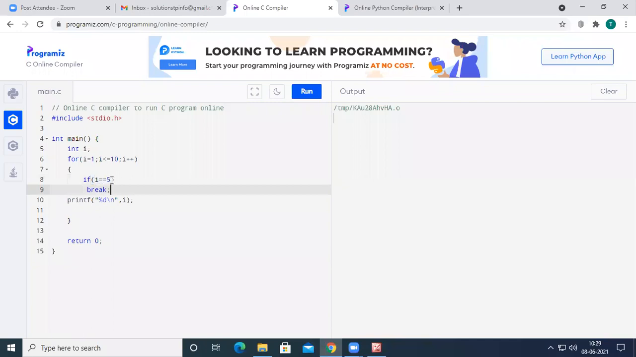When the I value becomes 5, the if condition will become true. So for this program, the initial I value is 1, 1 is less than or equal to 10, and 1 is not equal to 5, so it will print 1, and then it will print 2, 3, 4. Whenever the I value becomes 5, we check the condition 5 less than or equal to 10, and the condition is true.